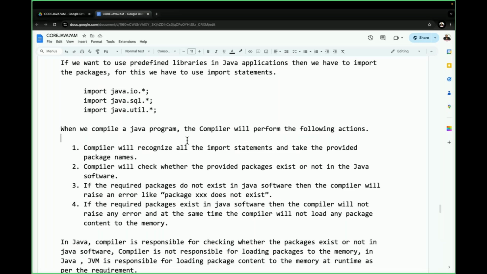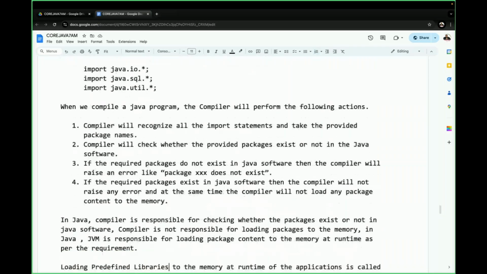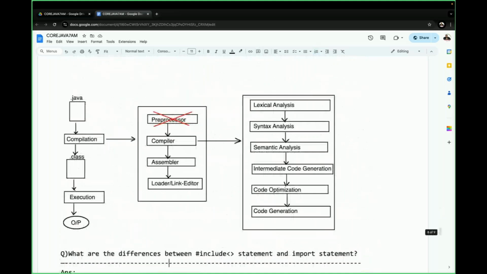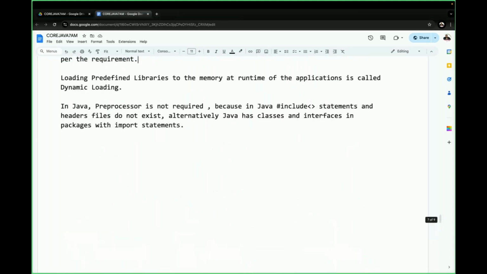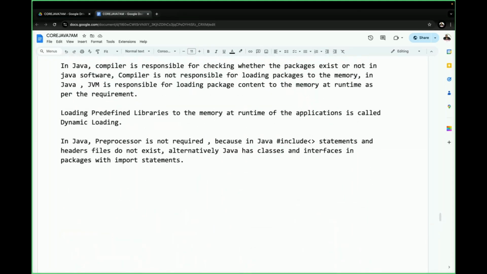If these packages are not available, the compiler will raise an error. If these packages are available in the Java software, the compiler will not raise any error. At the same time, the compiler will not load any package content to the memory. The compiler is not responsible for loading packages to the memory. Then who is responsible for loading that in the memory? JVM is responsible for loading the package content to the memory at runtime.